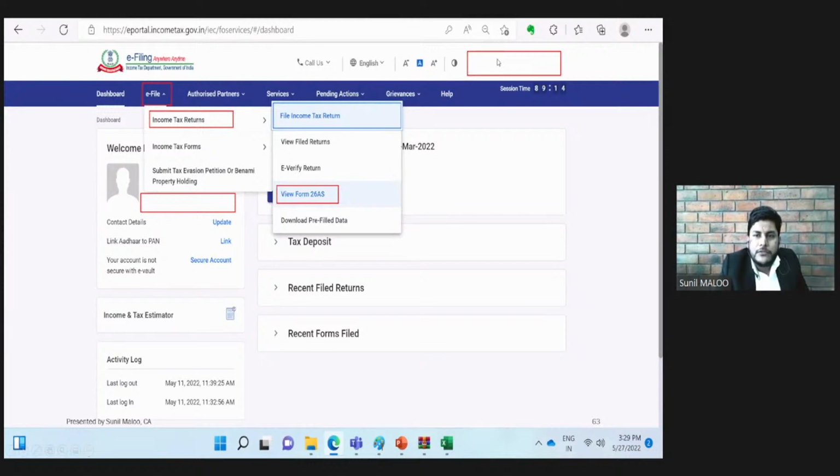In the first method, we need to log in to the income tax portal. And once we log in, we need to go to the e-file tab. In the e-file tab, the first option is income tax returns. If we click income tax returns, the fourth option will come, view Form 26AS. So in this e-file tab, income tax returns and then view Form 26AS, this button needs to be clicked.